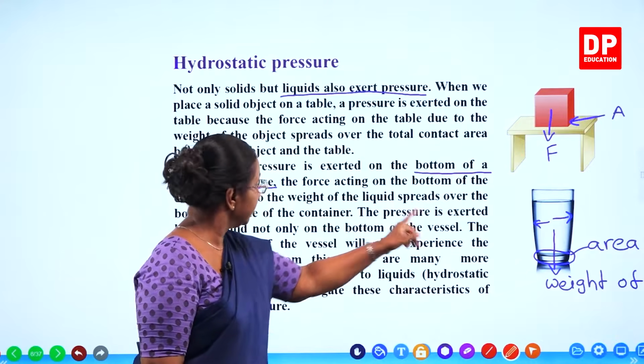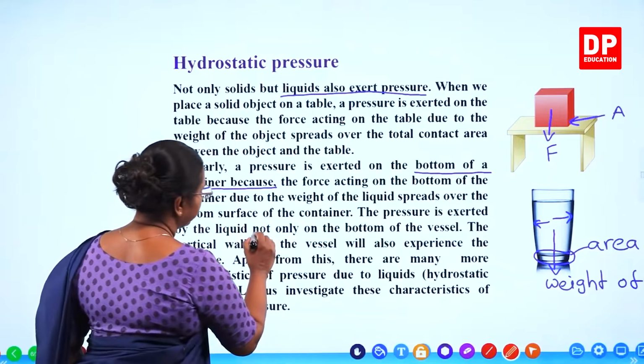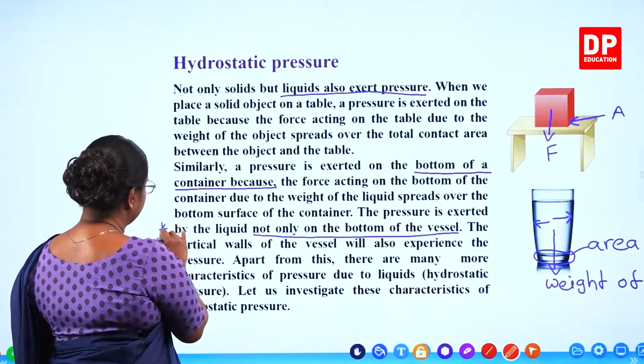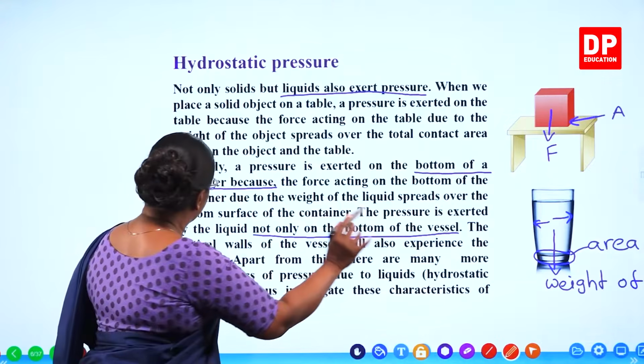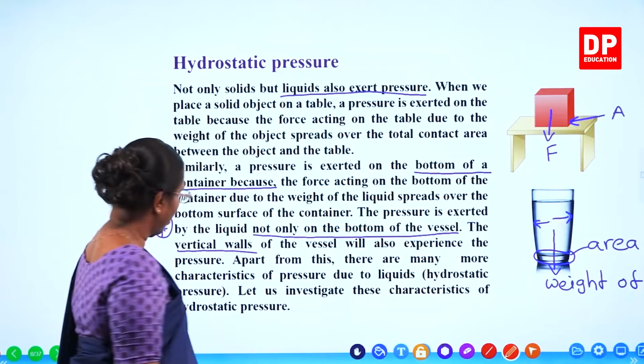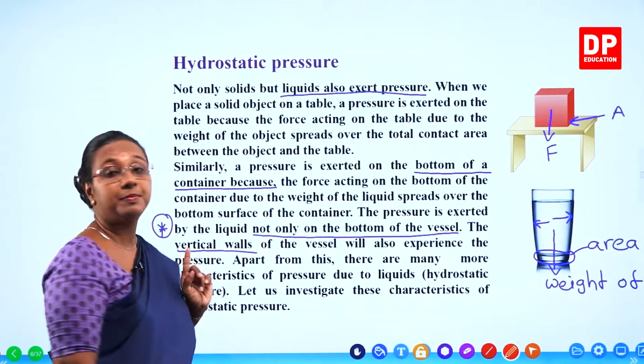So the pressure is exerted by the liquid not only on the bottom of the vessel. I explain this as the vertical walls, those are the side walls of the vessel, will also experience the pressure.